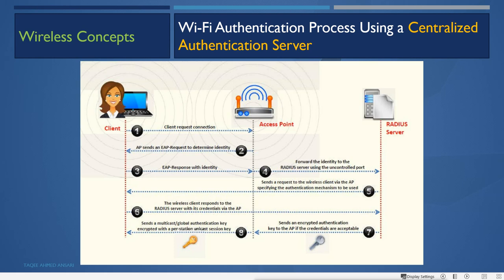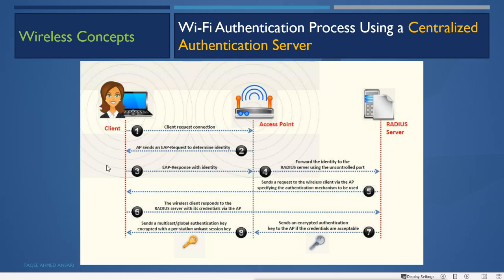So how does it work here? The process is very simple. First the client will send a request to the AP, saying that I want to connect to this network. Now the AP will do what? It will send an EAP request to determine the identity. The EAP request means this AP is saying that I am configured with the Radius server to authenticate, and you have to provide your authentication request according to this EAP request. So the client will send an EAP response with its identity. That means with the response it will send its own identity, meaning the username and password.